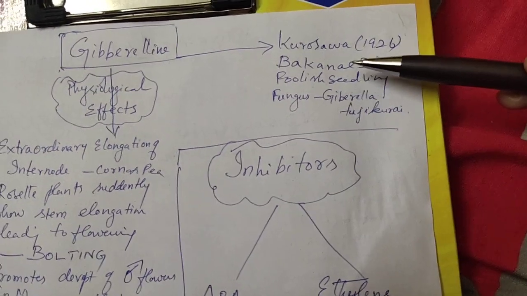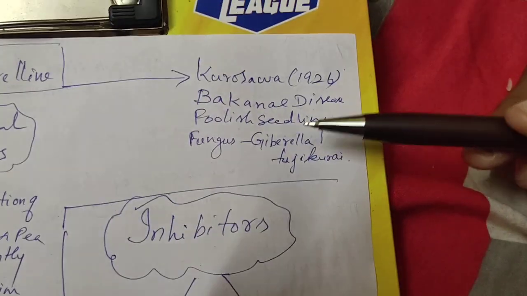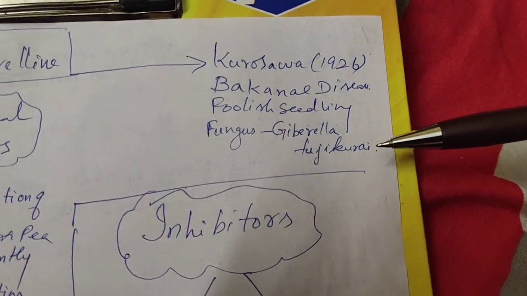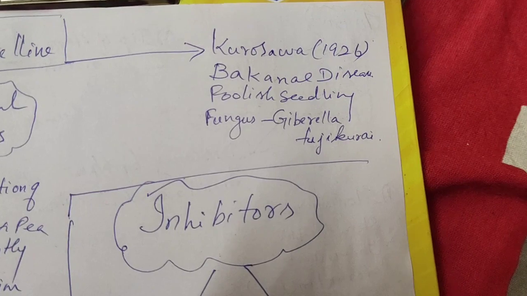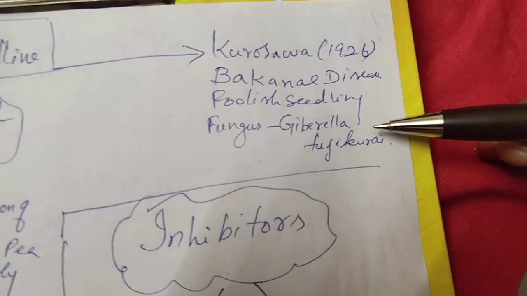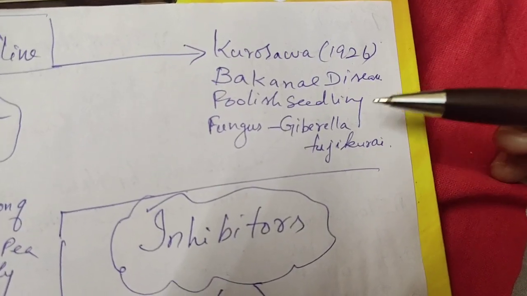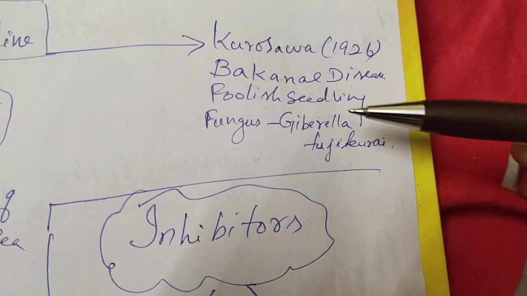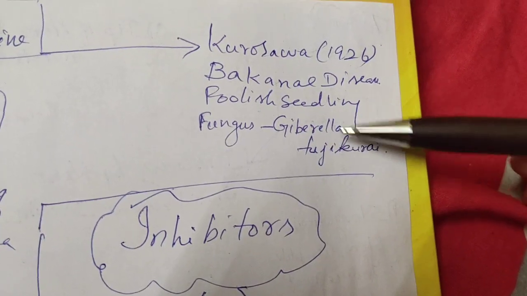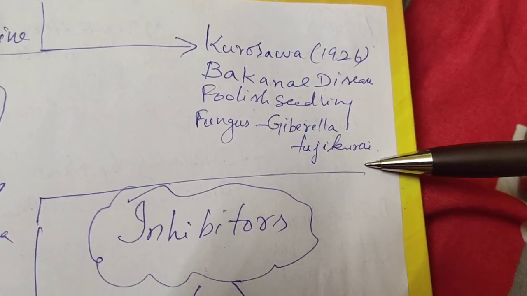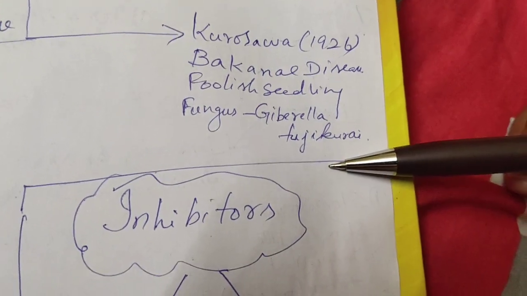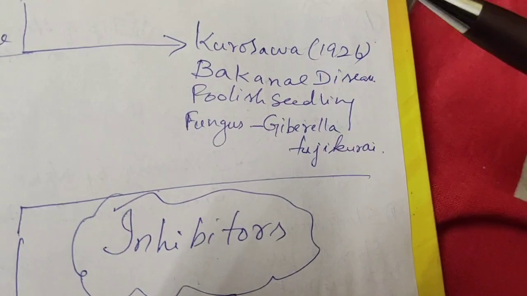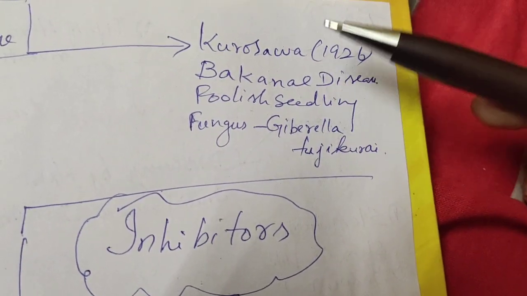He found suddenly that some of the rice plants grew very tall and looked like foolish plants. Just imagine a rice plant with long internodes. He found one or two plants like that. Then he took those plants and analyzed them. He found that they had a fungal infection. And what is the name of the fungus? It is Gibberella fujikuroi. From the fungus, they were able to extract gibberellic acid, which was responsible for promoting growth.